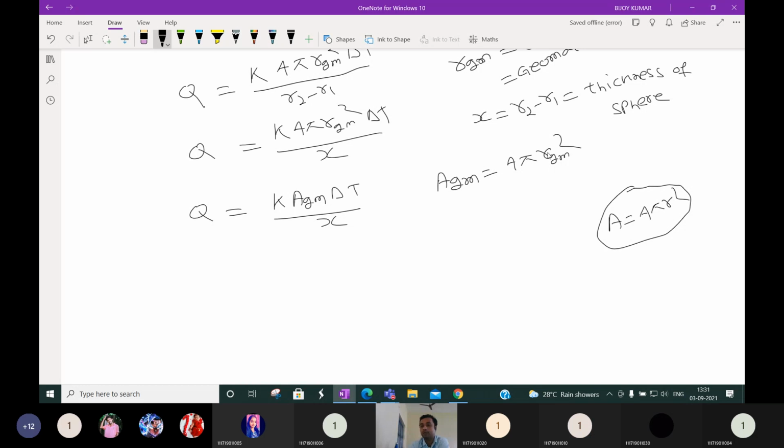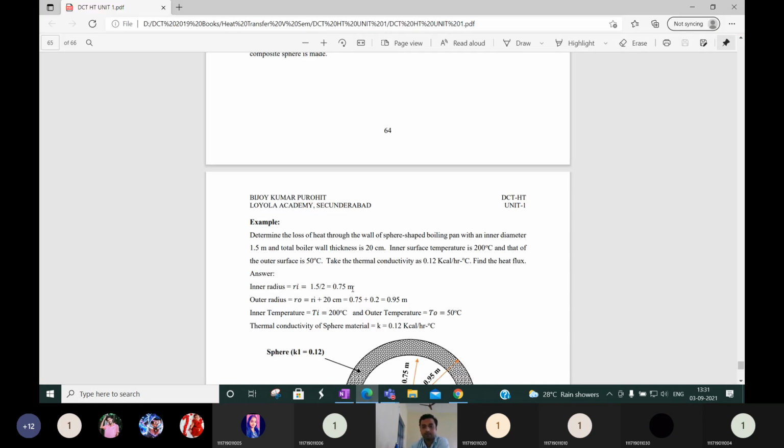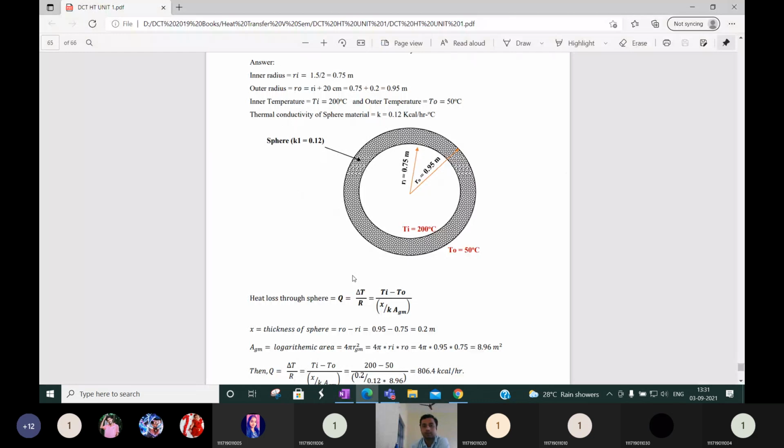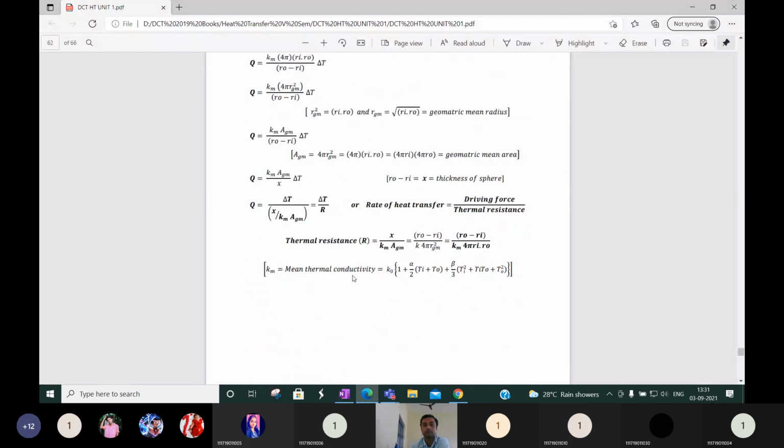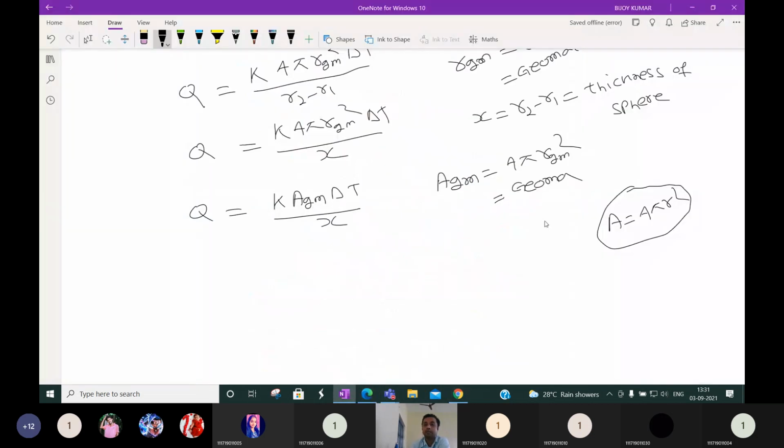RGM is the geometric radius. Similarly, AGM means the geometric mean area.